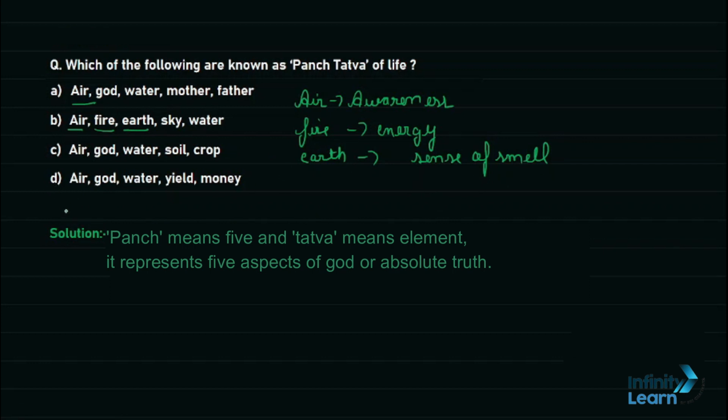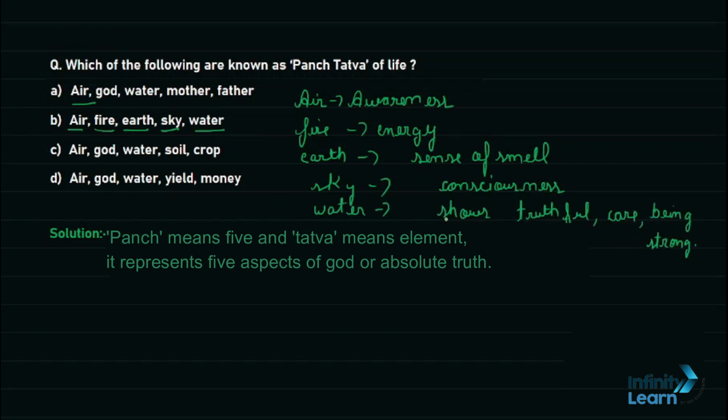Our fourth element will be sky. Sky represents consciousness, because without it nothing is existent in this world. Our last element will be water, and water represents truthfulness, caring nature and being strong, so that we can remove all the obstacles of our life.